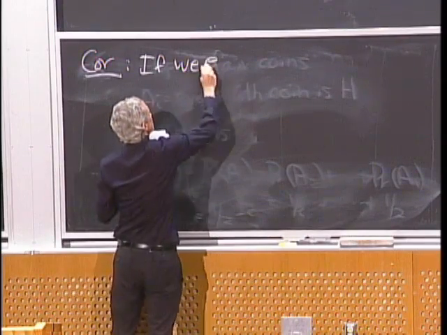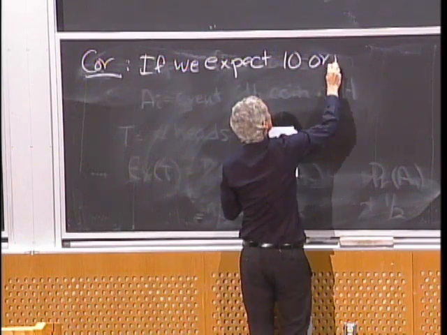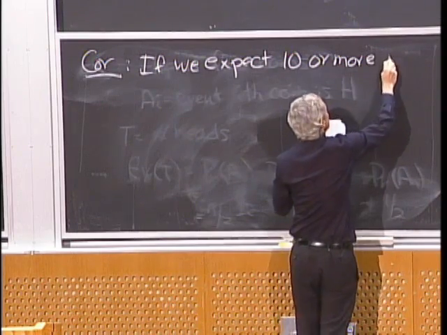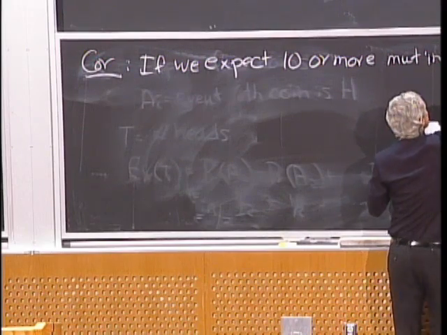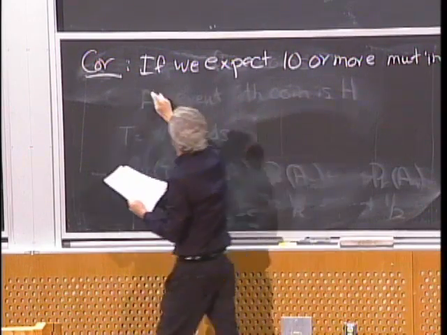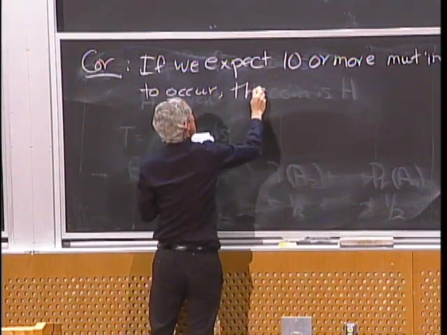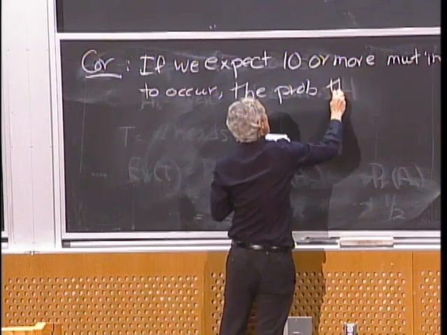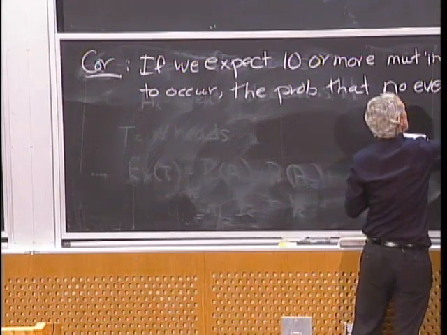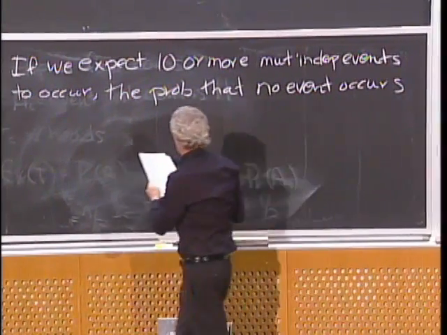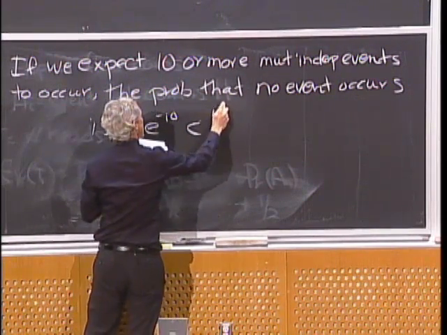So if we expect 10 or more mutually independent events to occur, the probability that no event occurs is at most e to the minus 10, which is less than 1 over 22,000.